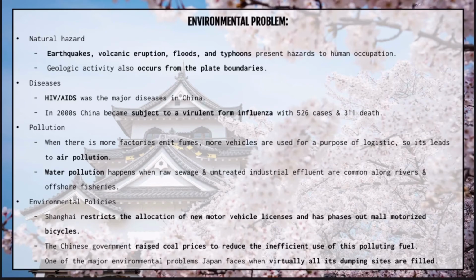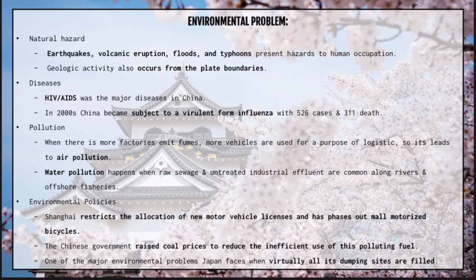The next one will be pollution, where more factories are built for more production, and these factories still depend on coal as their energy. When the factories emit fumes, and they also use a lot of vehicles for logistic purposes, this leads to air pollution, and at the same time it causes acid rain, which comes from particulates and other emissions and affects downwind areas. Beijing, Shanghai, Xi'an, Shenyang, and Guangzhou are the top 5 most polluted cities in the world.